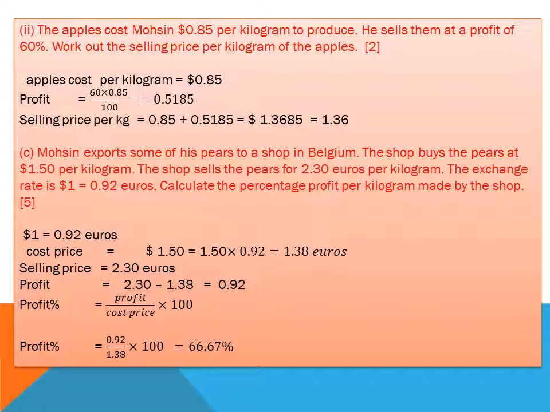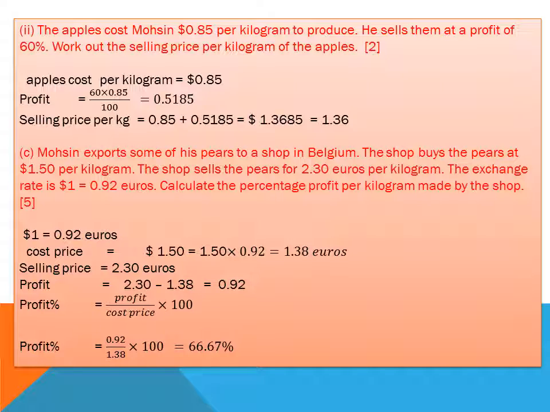Mossen exports some of his pears to a shop in Belgium. The shop buys the pears at $1.5 per kg. The shop sells pears at 2.30 euros per kg. It means there is a conversion of currencies. It's very easy, daily routine life. The exchange rate is $1 equal to 0.92 euros. It means the dollar is greater than the euro. Calculate the percentage profit per kilogram made by the shopkeeper.